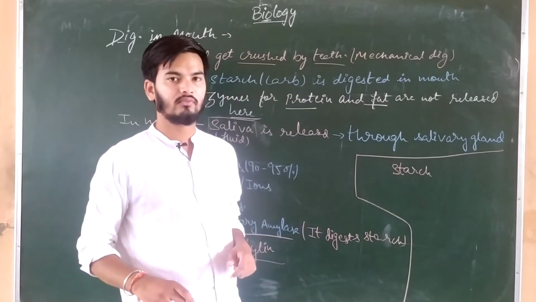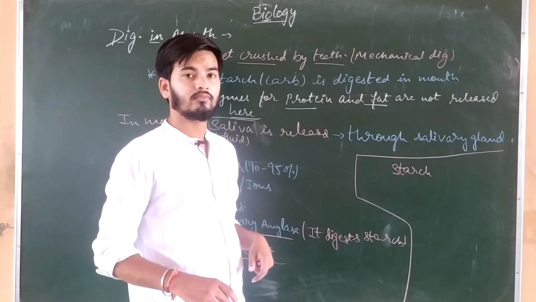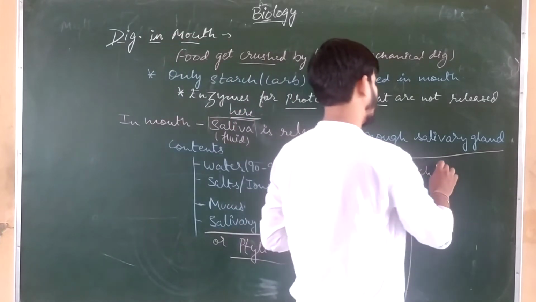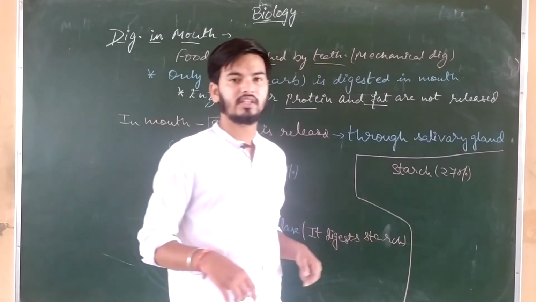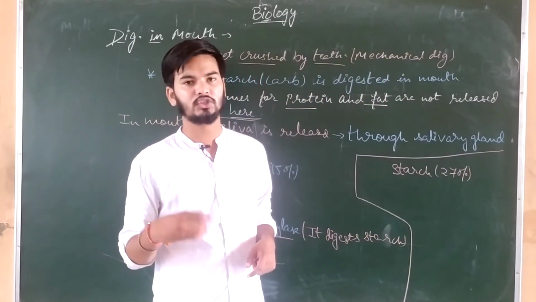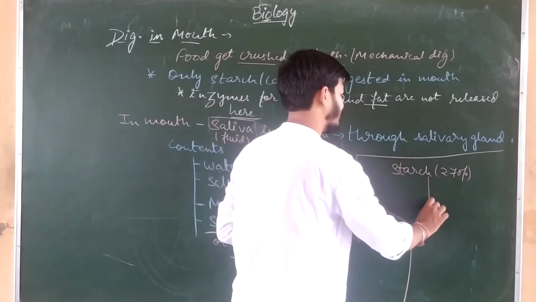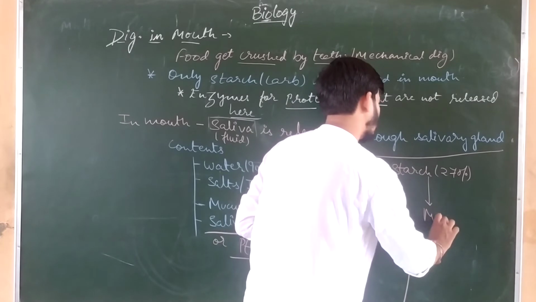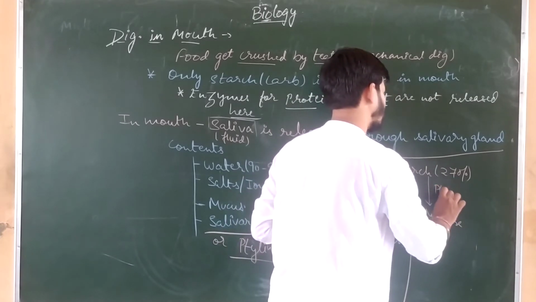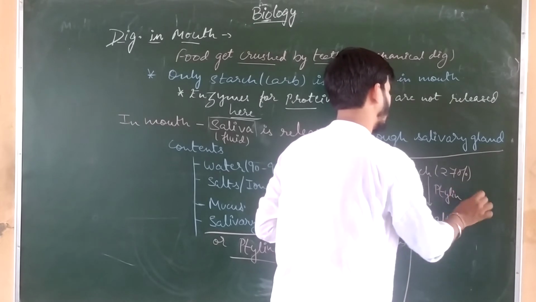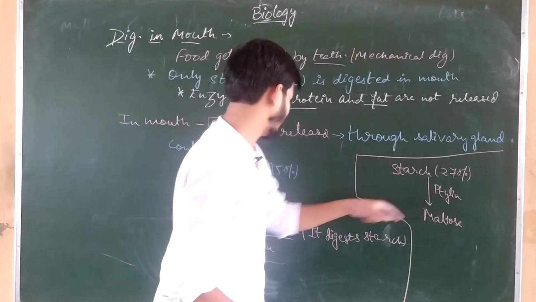This is the starch which is consumed by the human being through food, and of the 100% starch consumed by the human being, only 27% of this starch gets converted into maltose, and the enzyme responsible is ptyalin or salivary amylase. It is an enzyme.